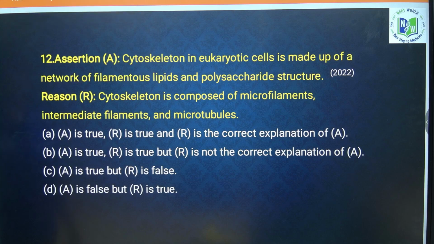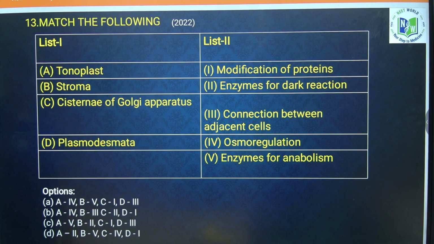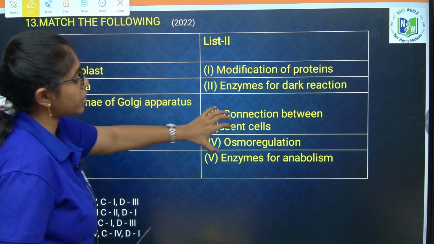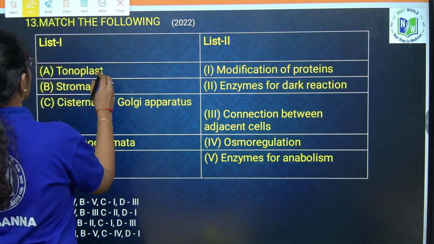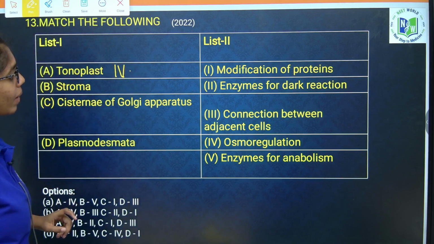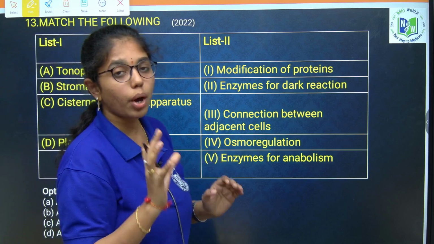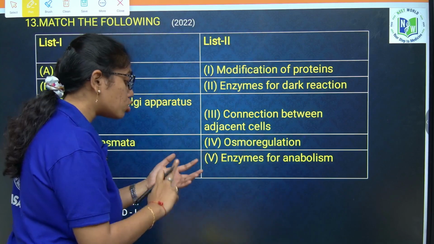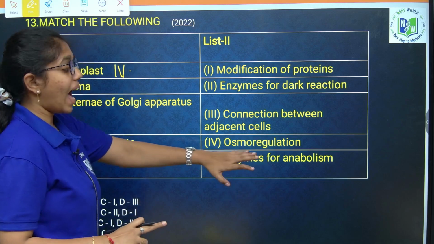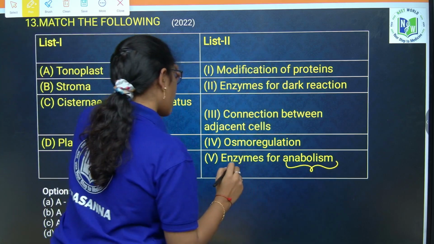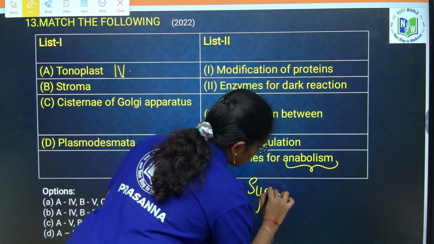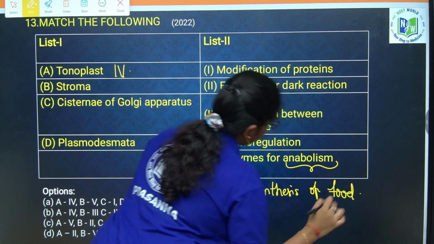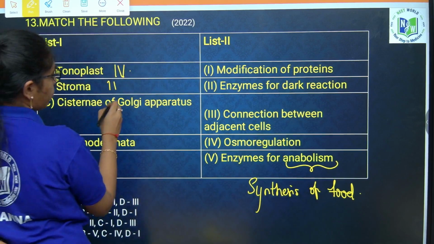Next question. Tonoplast, which is the membrane of the vacuole, right? This helps in osmoregulation of a cell. So here it is 4. Next, stroma, which is the fluid present in the organelle chloroplast. It contains enzymes related to dark reaction, and we can also say those enzymes are for anabolism as it is involved in the synthesis or construction of food material. Okay. So yes, here both the options are applicable, beta. Both the options are correct only.